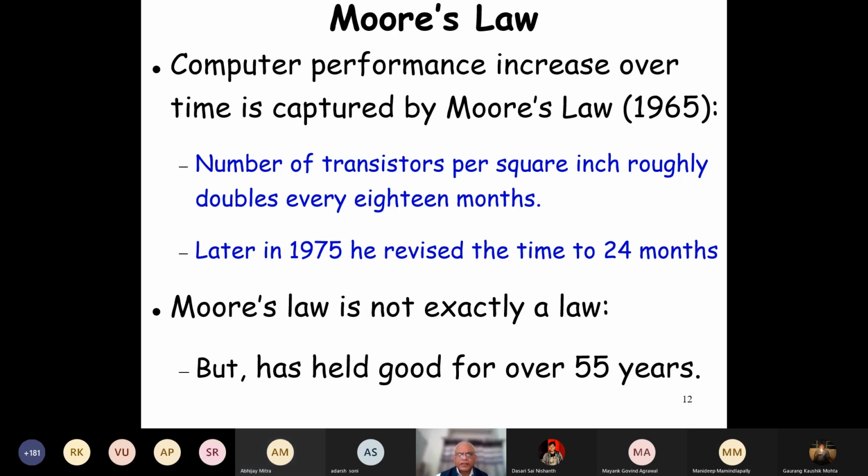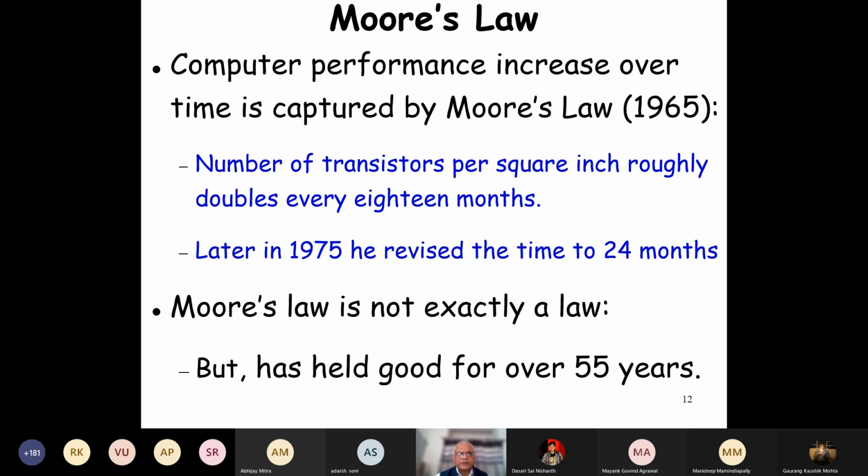Let's look at it. Initially in 1965, Gordon Moore, the founder of Intel, said the number of transistors per square inch roughly doubles every 18 months. But then after 10 years, he revised his statement.